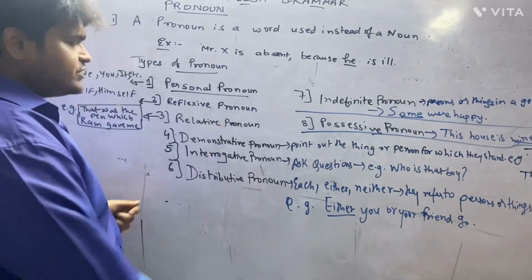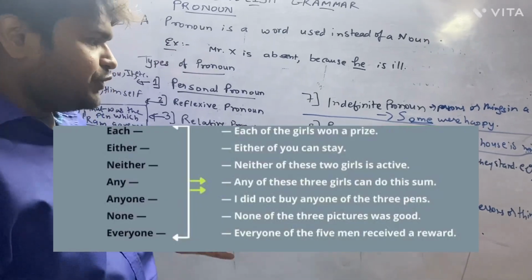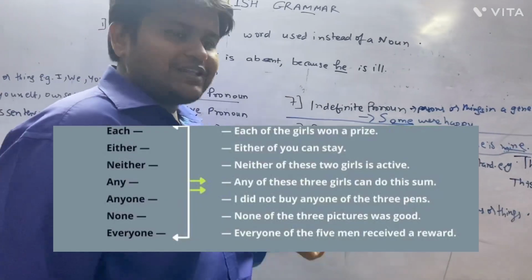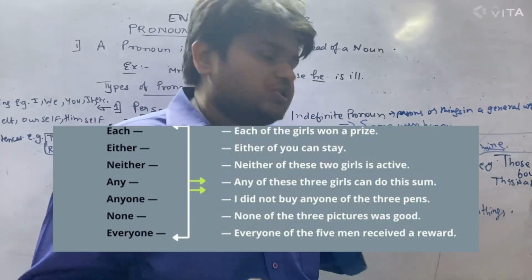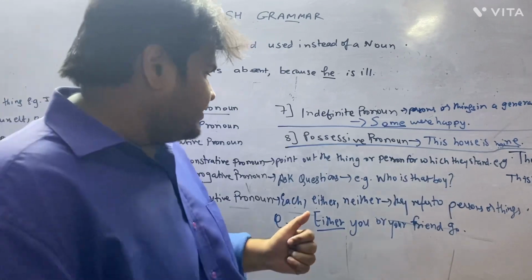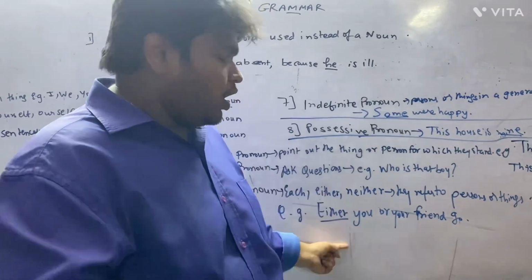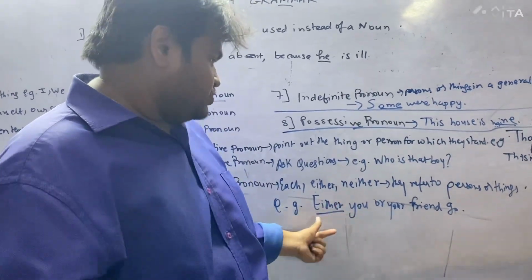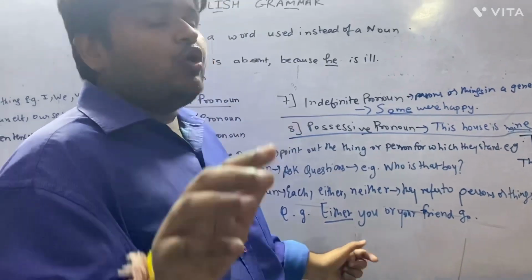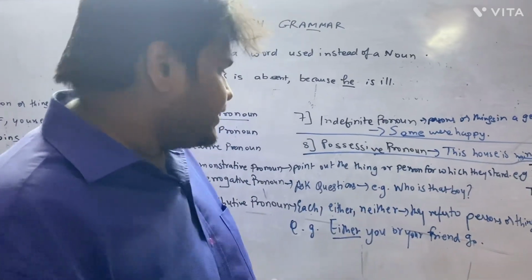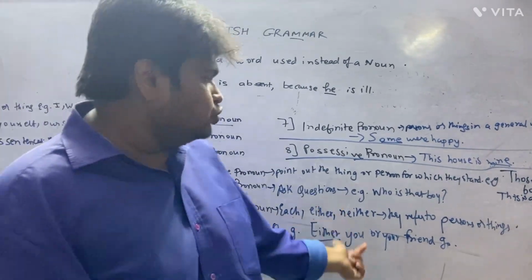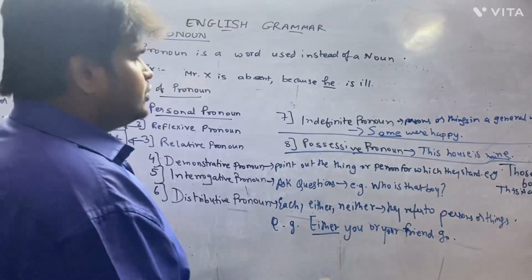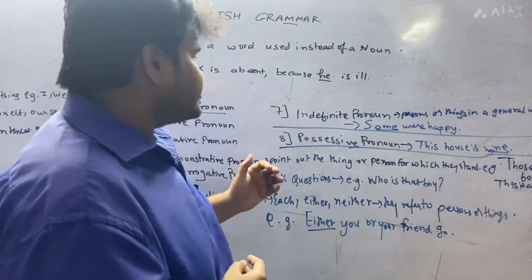Now the next one is distributive pronoun. What is distributive? Like each, either, neither. It refers to a person or a thing. Now I will give you an example. Either you or your friend will go. So either is pointing out towards a person or thing. That might be you or it might be your friend. So either you or friend. Okay.